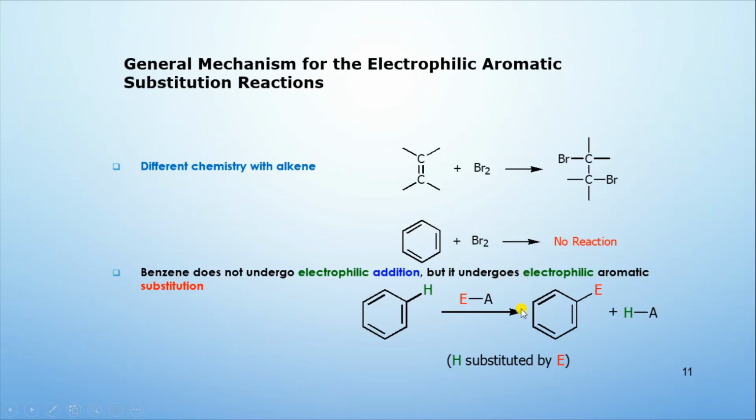Now just look at this here. The benzene ring in fact doesn't react with bromine or chlorine in absence of the Lewis acids. I mean, both chlorine and bromine can react with benzene only in presence of the Lewis acid. Now, what is the role of the Lewis acid? We will be talking about this.